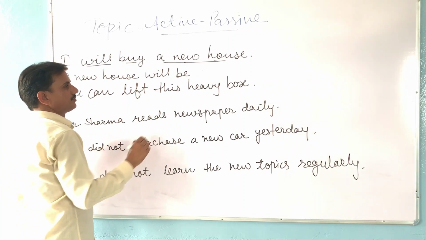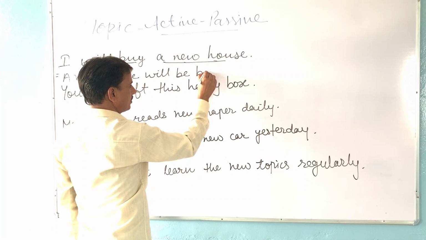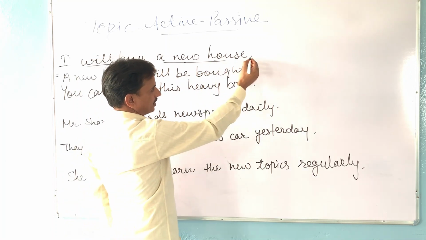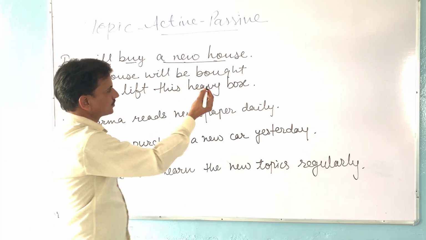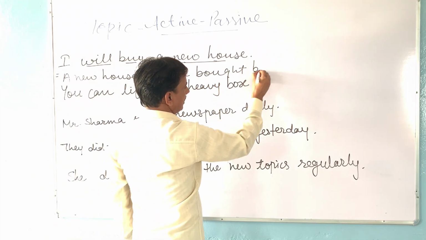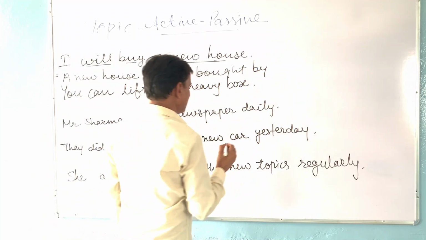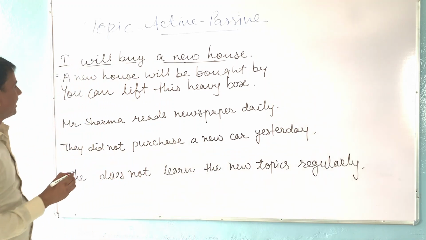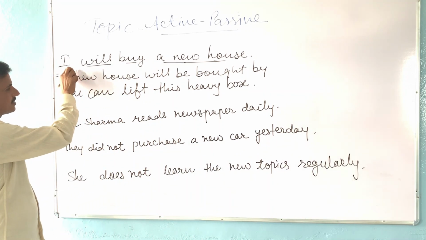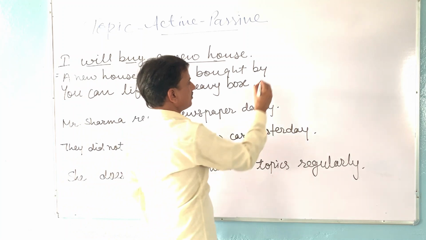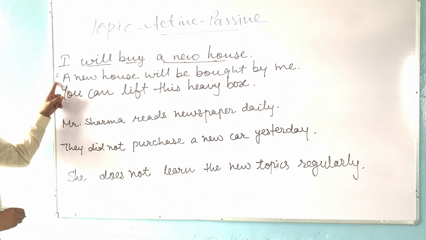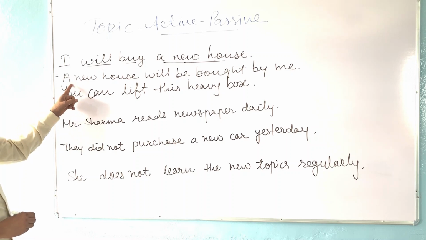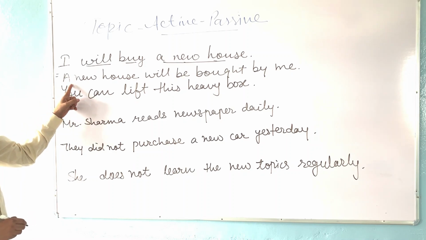Buy. The third form of buy will be bought. Then we add other words, but in this sentence there are no other words. So we will add here by, and the objective case of the subject. I is given in the sentence, we will change I into me. So this is the passive sentence: A new house will be bought by me.